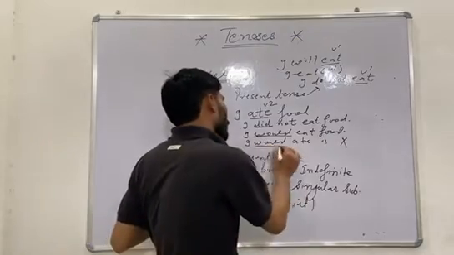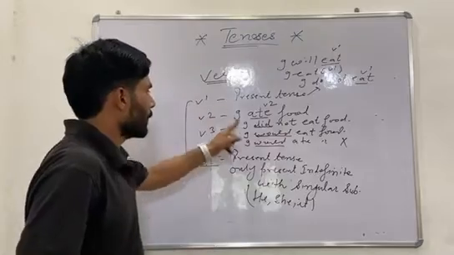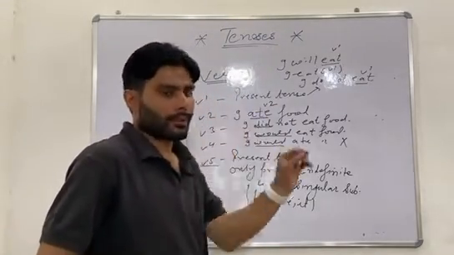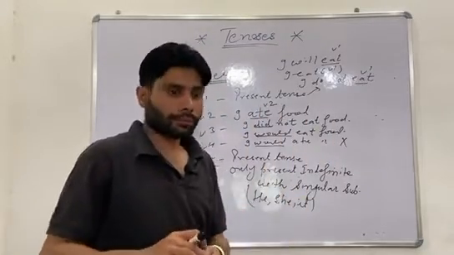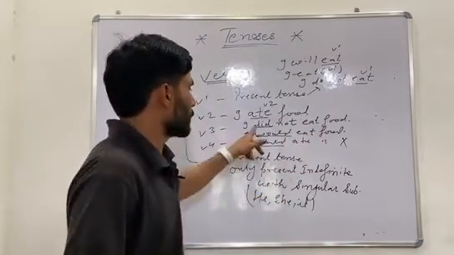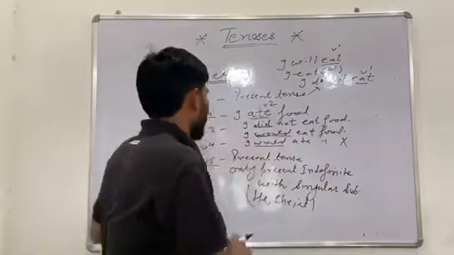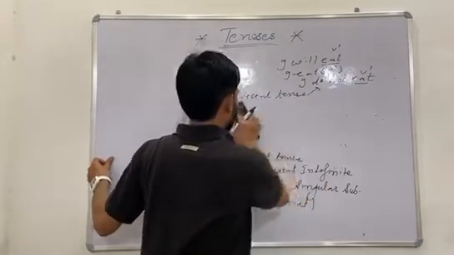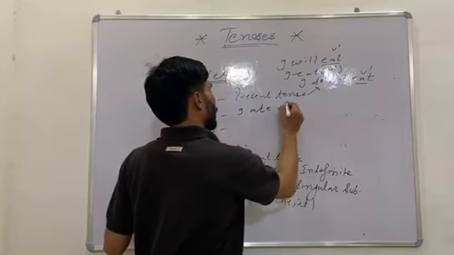This is a modal auxiliary verb and this is a main verb. So remember this thing: for V2, when we use the simple form, we use the main verb in past form, and when we give the helping verb or modal auxiliary verb, make use of the past form of the helping verb. So I hope you understand, right? So, I ate food.